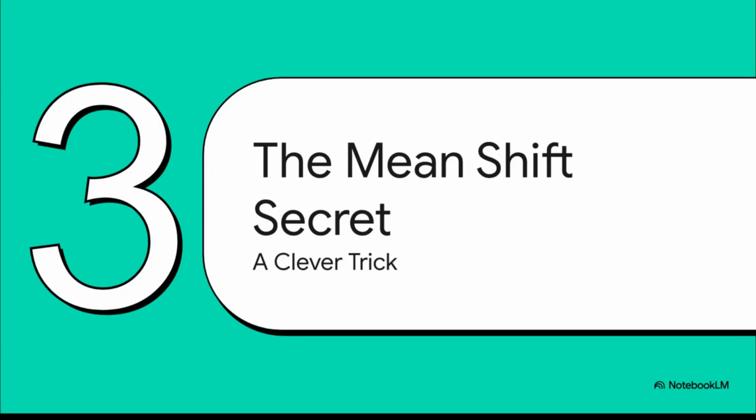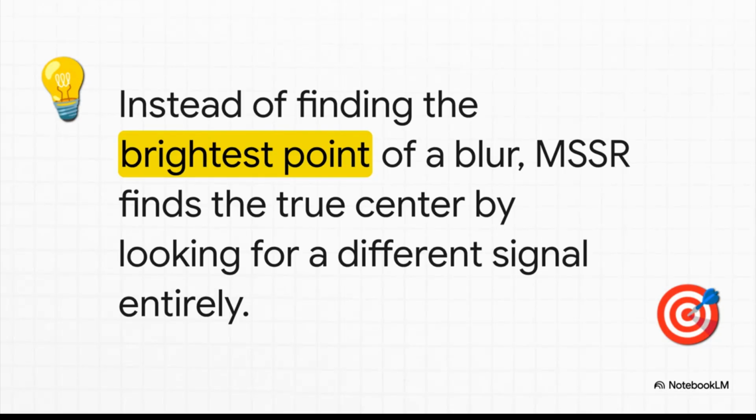Okay, so how on earth does it actually work? You might be thinking it's some impossibly complex math formula, right? But the magic here isn't that. It's a single, really elegant insight. A clever trick, really, that just completely flips the problem on its head. So, the old-school way to find the source of a blurry spot of light was to, well, look for the brightest point, right? The very peak of the blur. But the problem is, the top of that peak is kind of wide and fuzzy, which makes it really hard to know exactly where the true center is. MSSR just throws that whole idea out the window.